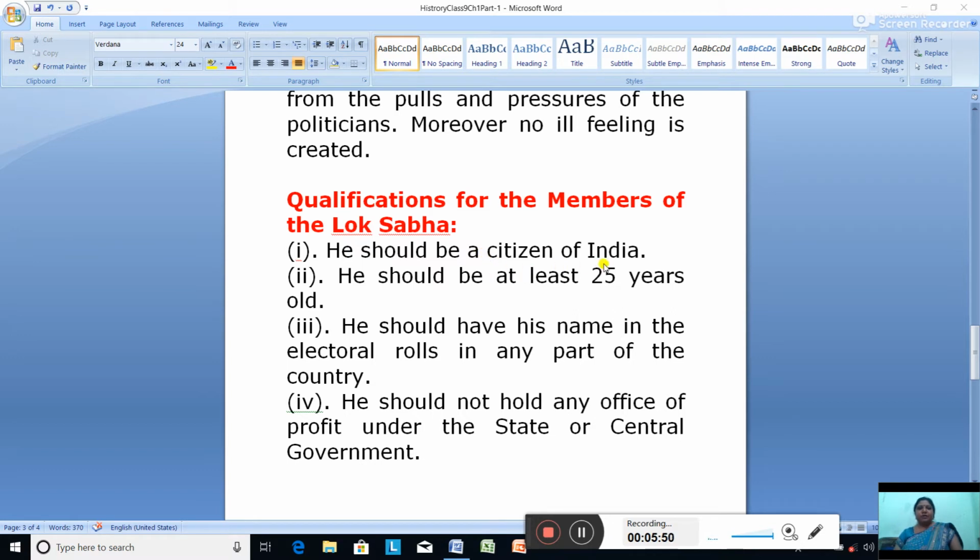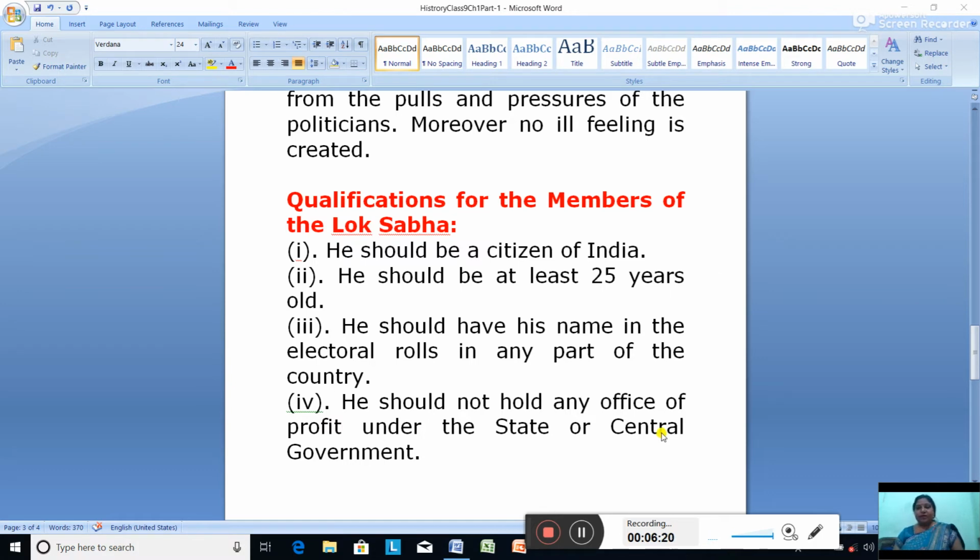He should be a citizen of India. He should be at least 25 years old, means the minimum age to be a member of the Lok Sabha is 25. He should have his name in the electoral roll in any part of the country. He should not hold any office of profit under the state or the central government. Means if he is in the central government job or the state government, he has to resign from that to become a member of the Lok Sabha.